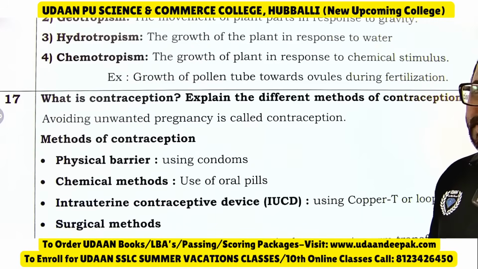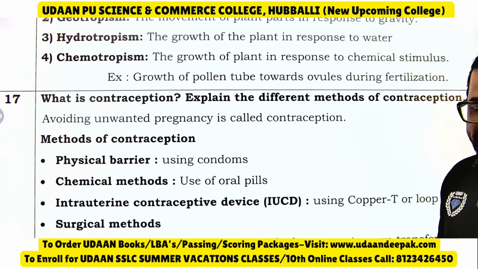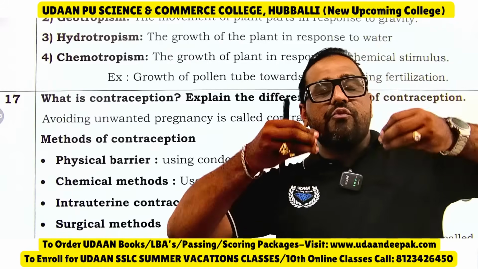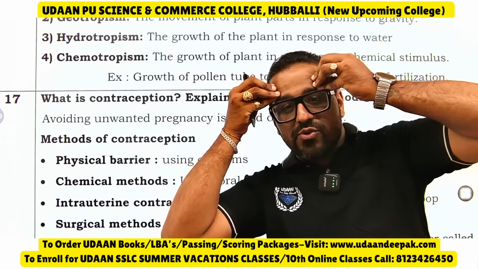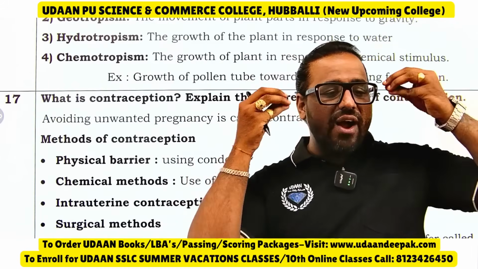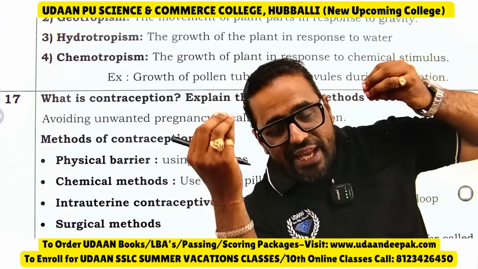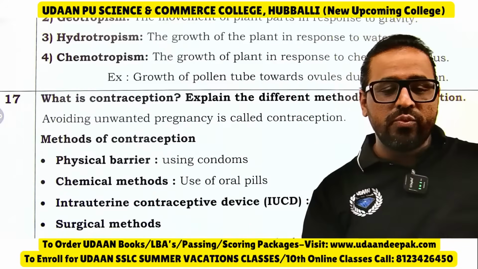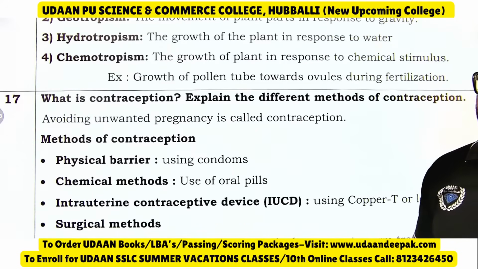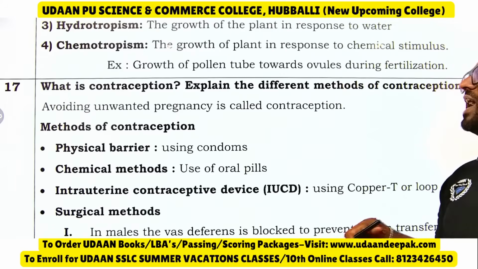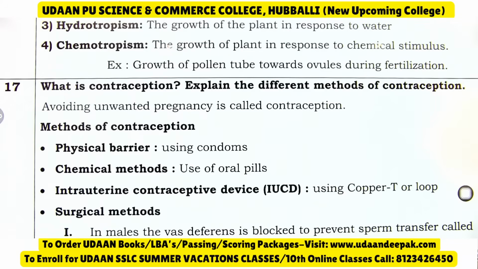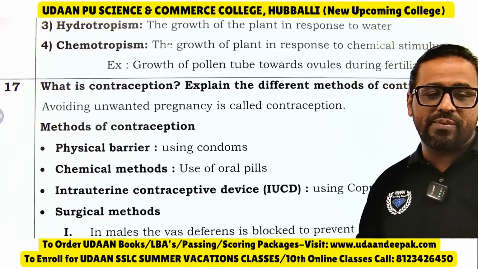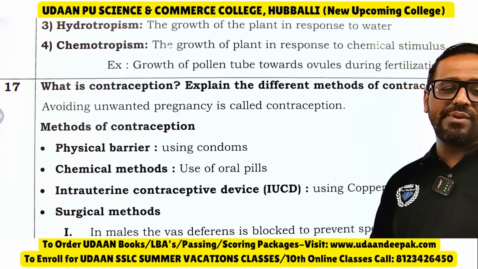Then, what is contraception? Explain the different methods of contraception. Again, this 5-mark contraception question is fixed. Everyone must do these contraception methods. Avoiding unwanted pregnancy: if we should not become pregnant, what should we do?